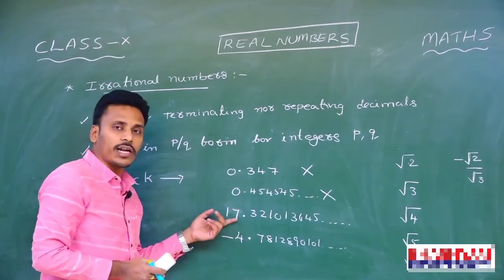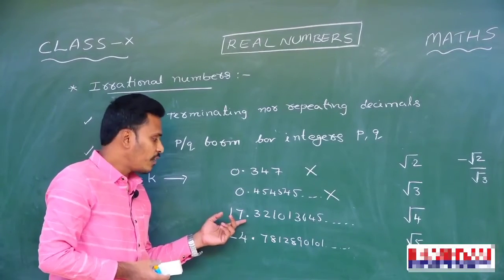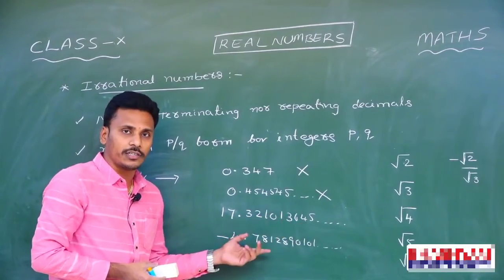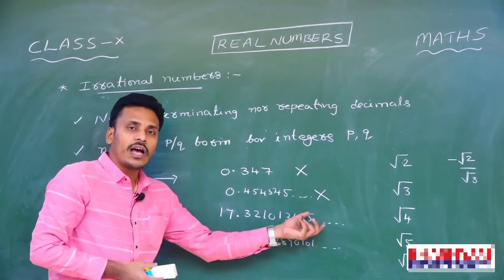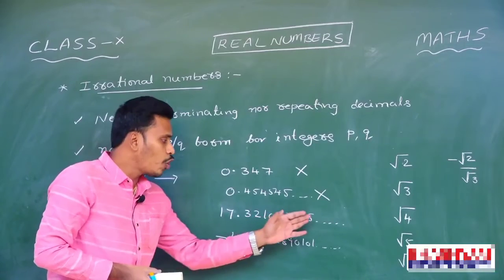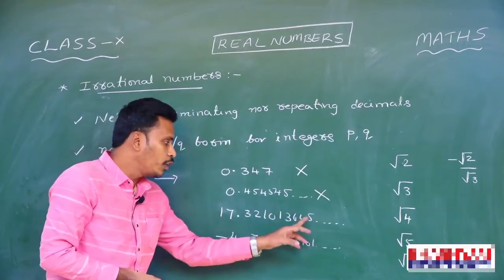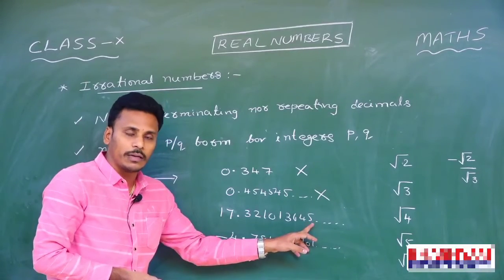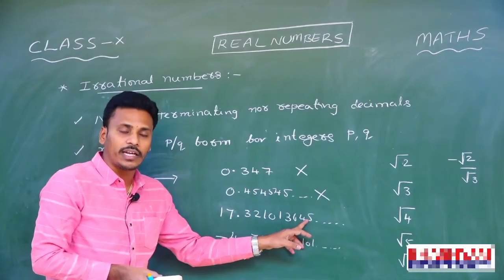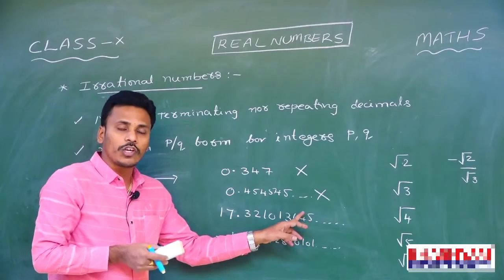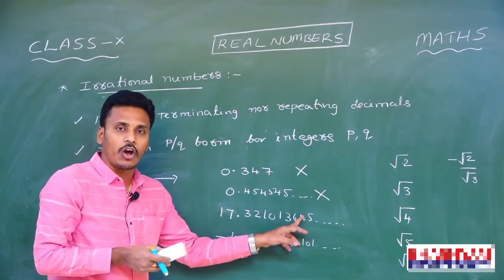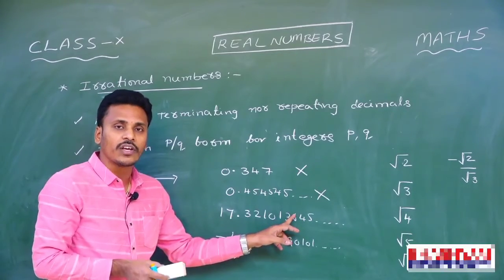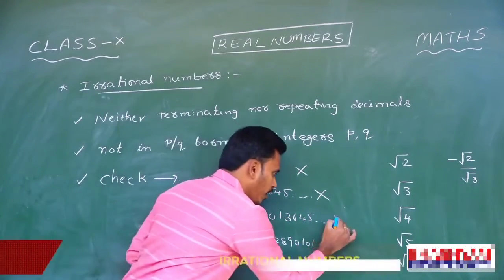Whereas coming to the third example here, this decimal 17 point something like 3210136 I mentioned here. See, the decimal part contains an infinite number of digits. There is no termination in the decimal part and we don't know the next digit that comes after this 5. So this is actually an uncertain number and this is a non-terminating, non-repeating decimal. We can't express this into P by Q form, and we call this type of decimal an irrational number, and this is irrational.